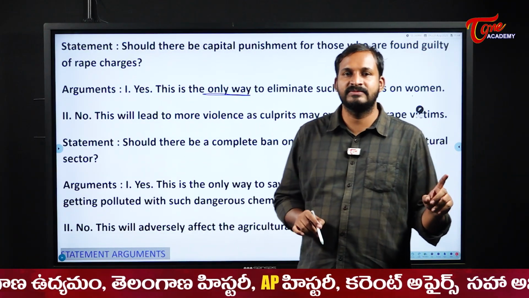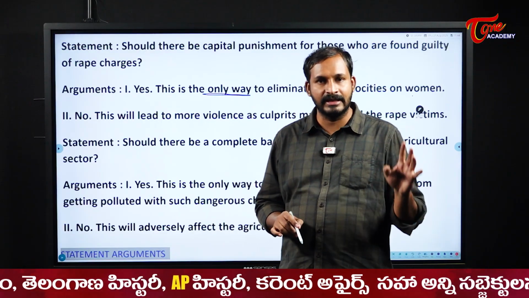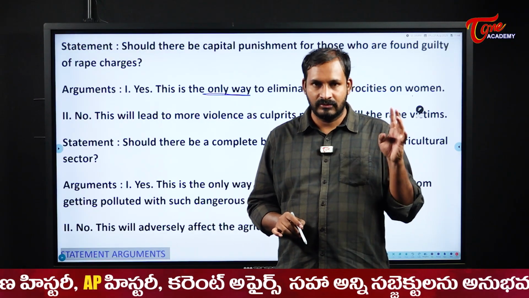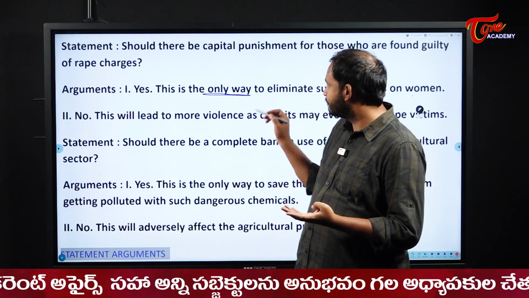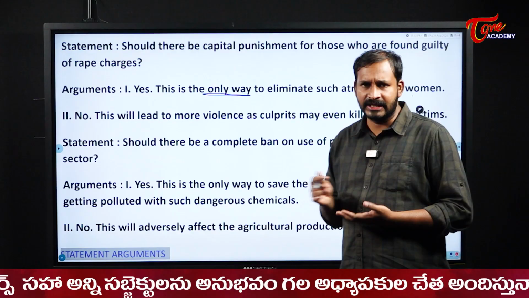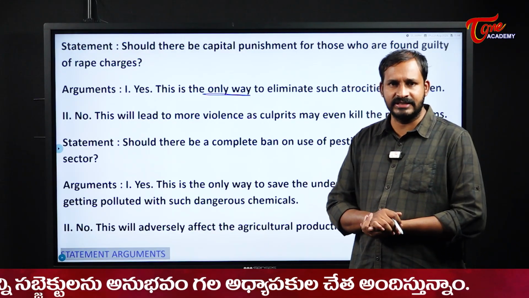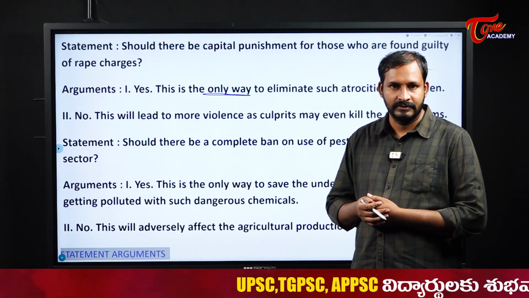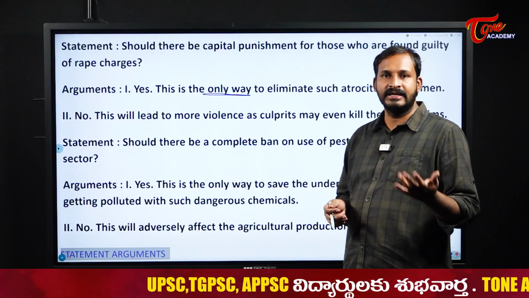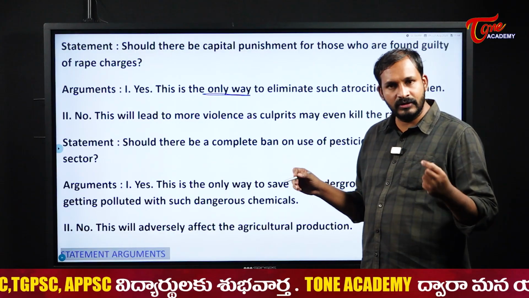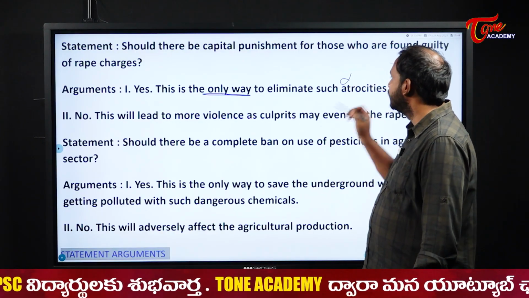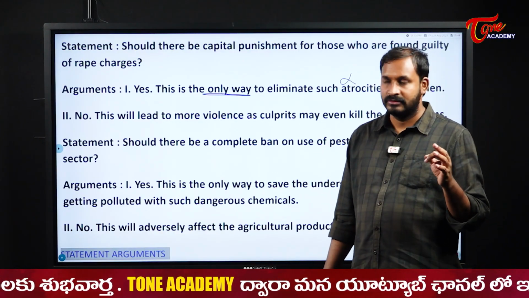What are the multiple ways? In general, what can we say? By creating public awareness, by increasing employment, because of all these reasons only these things are happening. Literacy rate and all. There are many other ways to reduce this. Is punishing the only way? No, it is not the only way. That is the reason that went wrong.